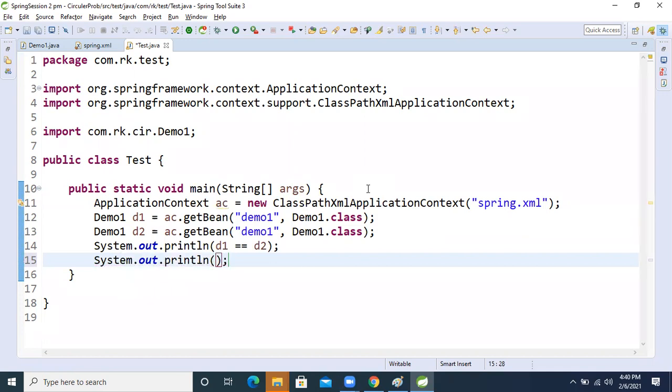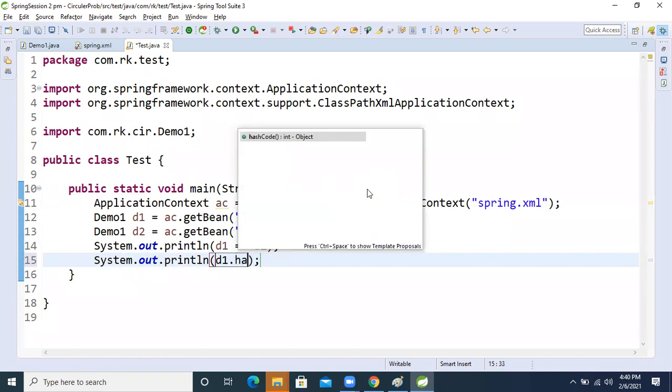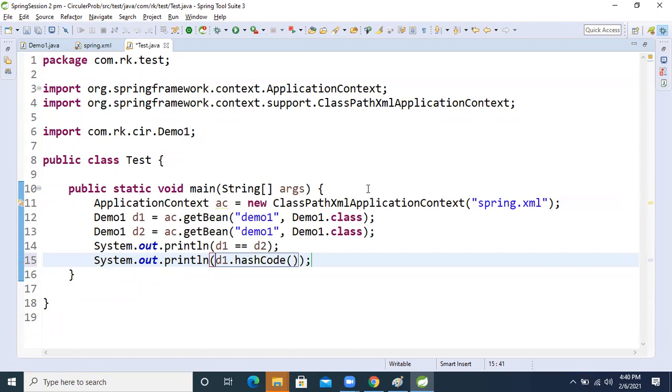Sys out. Now, d1 dot hashCode, right? D1 dot hashCode. Now the second one is what? D2 dot hashCode. By seeing the hash codes, we can understand that both objects are created differently, right?